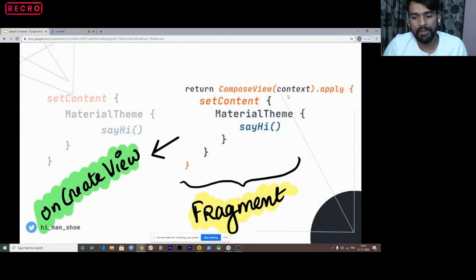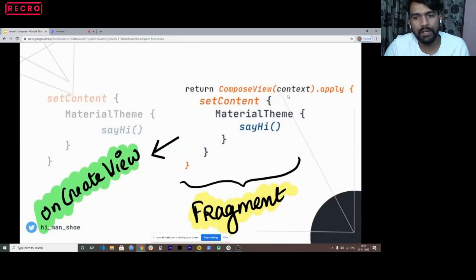So in a fragment, if you remember, we have to return a view, right? inflater.inflate, and then we pass it in the onCreateView. So in place of that, you just need to return a ComposeView. Inside that, you need to pass the context. You can use requireContext, requireActivity, and just set the content how you were setting it in the activity.